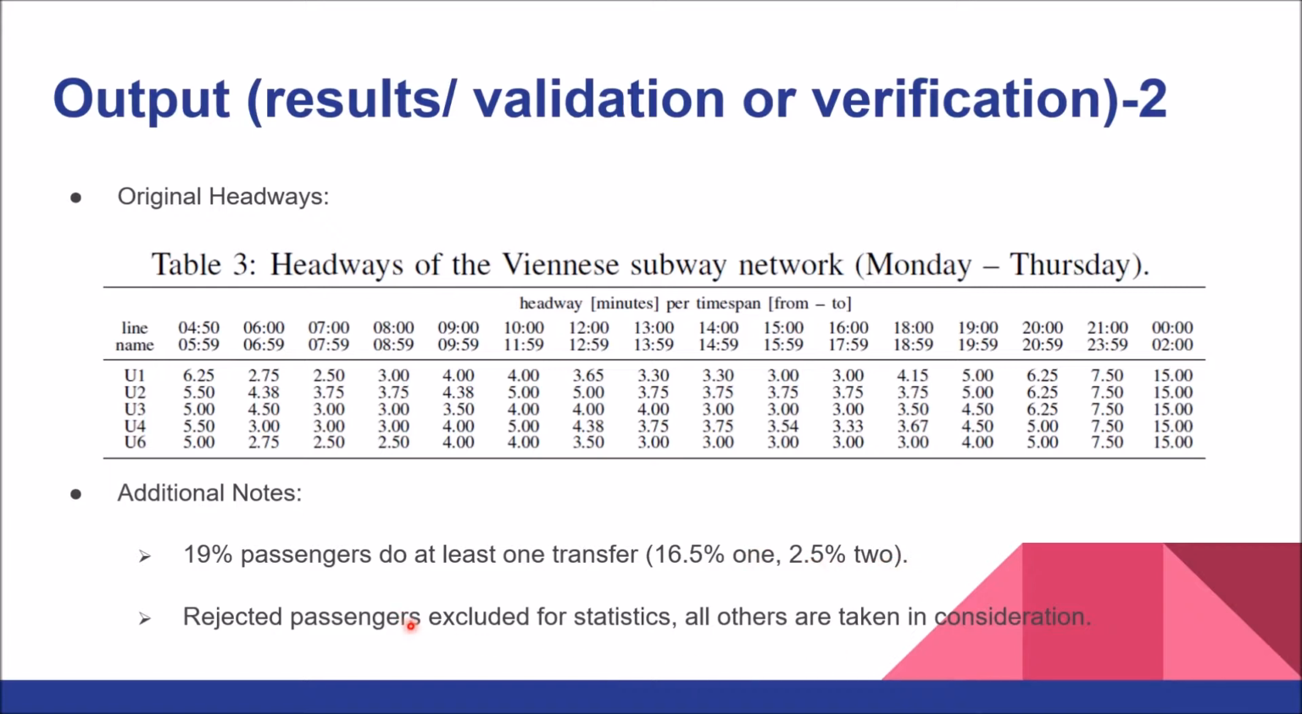The rejected passengers, these are the passengers who for some reason do not complete the journey from the source to destination, so they are excluded from statistics. All other passengers are taken into consideration, and the mean and maximum transfer time are 2.31 and 7.1 minutes respectively.